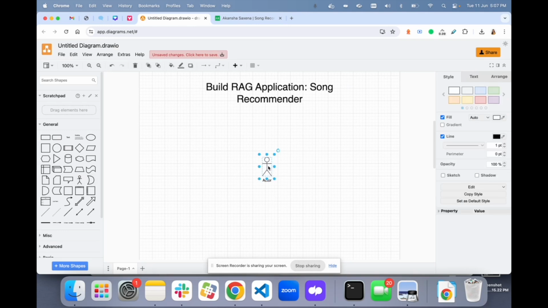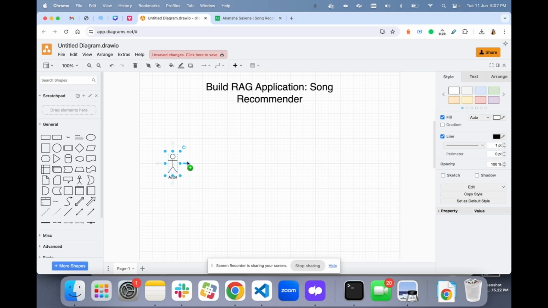So let's think of this. You are a user, and there is a tune or a song that is stuck in your head, and you want to listen to similar songs. You want to stay in that vibe, and you want a system to suggest similar songs. So we are going to build something similar.